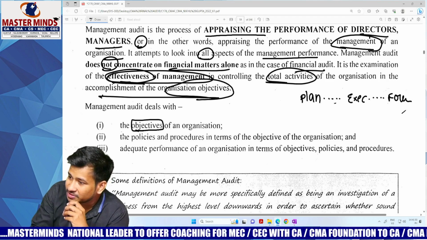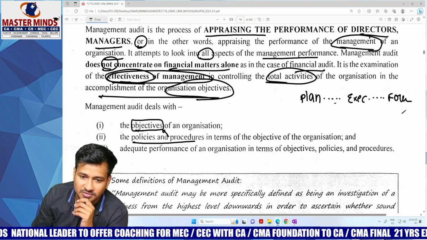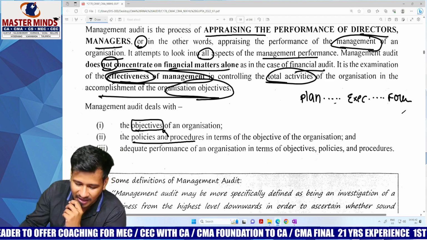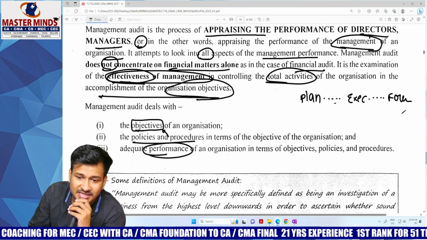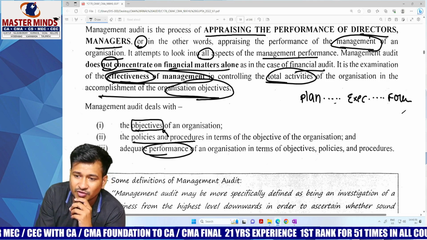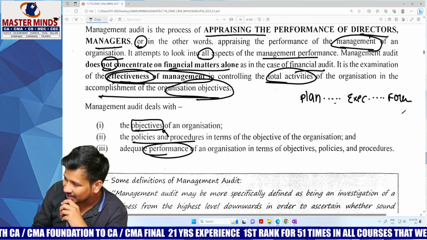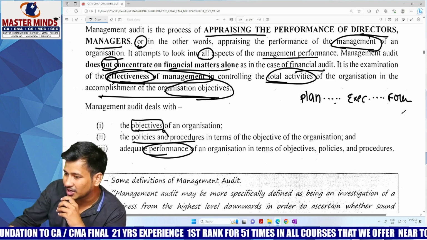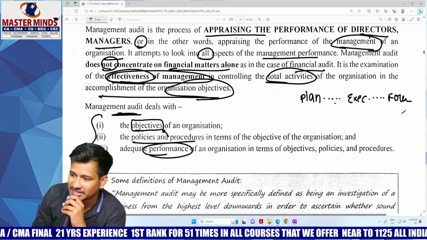After studying the objectives, you draft the policies and procedures to achieve them. Hey, drafting is not enough. After drafting the plans and policies, you need to follow those. Adequate performance is needed in order to achieve the objectives. Clear? First, you have to check the objectives. To achieve the objectives, you should have a plan or policy, and to achieve that, you have to work and perform. Clear everybody? So these three are the objectives of management audit.